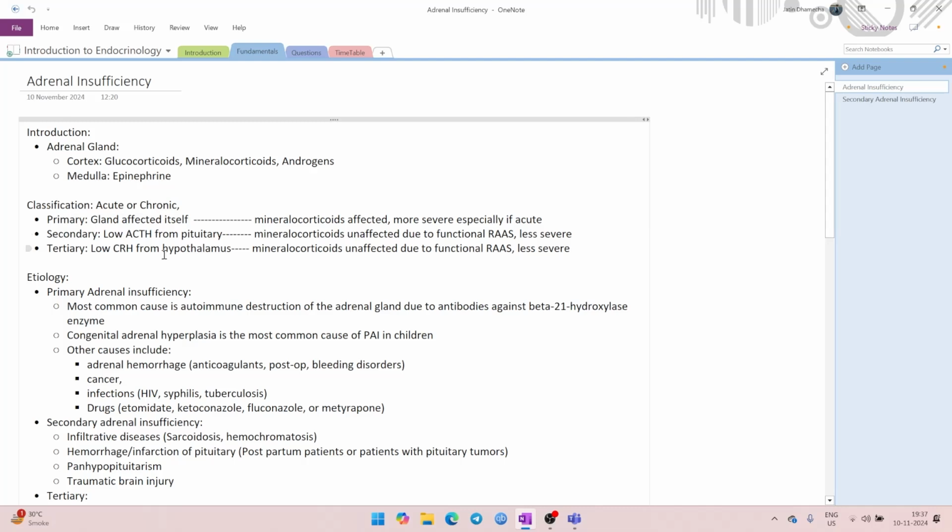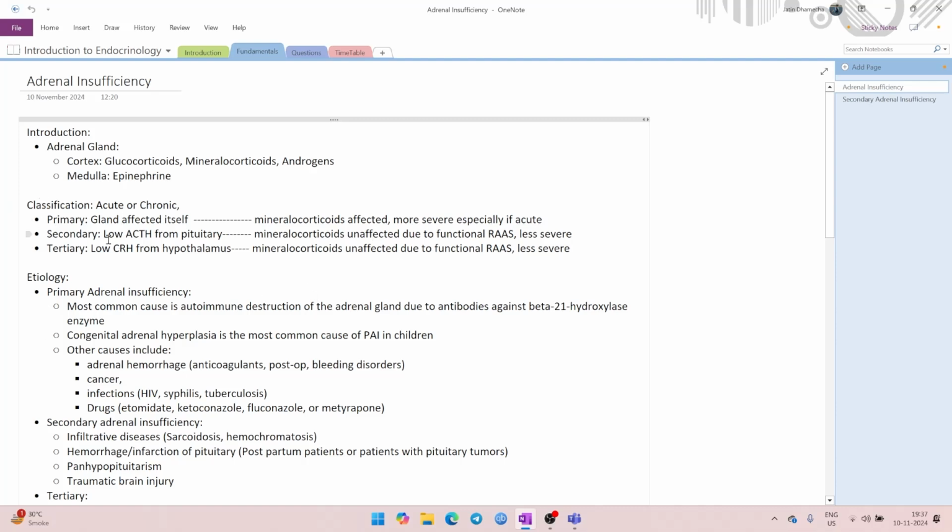In primary adrenal insufficiency, what is happening is that the gland itself is affected. The cortex of the gland is affected, so it will result in cessation of production of all glucocorticoids, mineralocorticoids, and androgens. Everything is affected. So it presents more severely, especially if it is acute. If it is primary acute adrenal insufficiency, it will present quite acutely and quite severely.